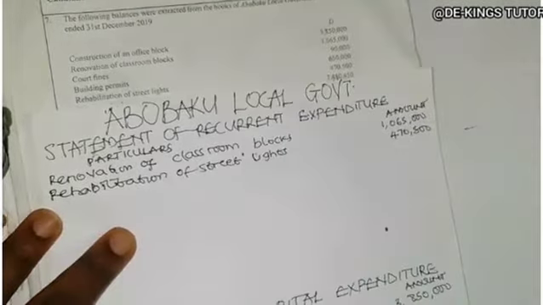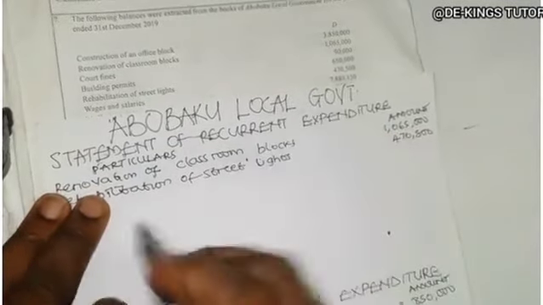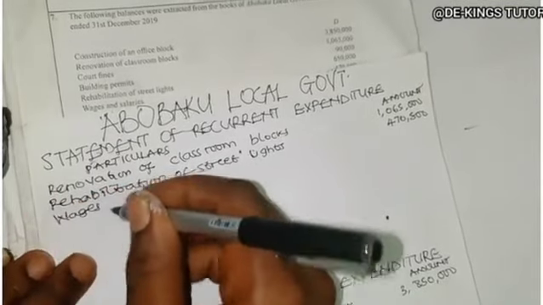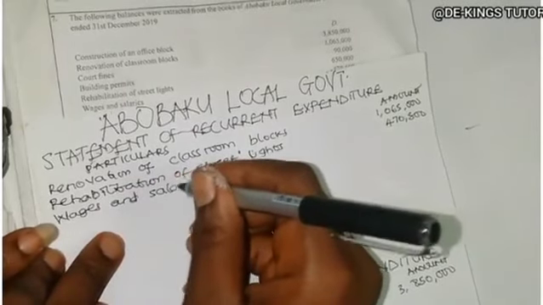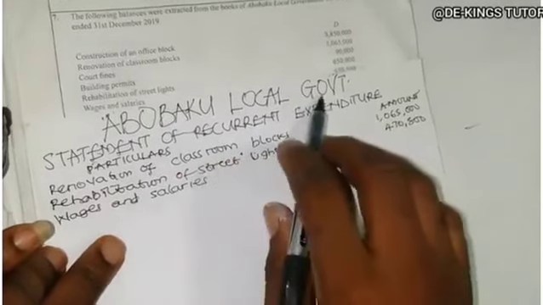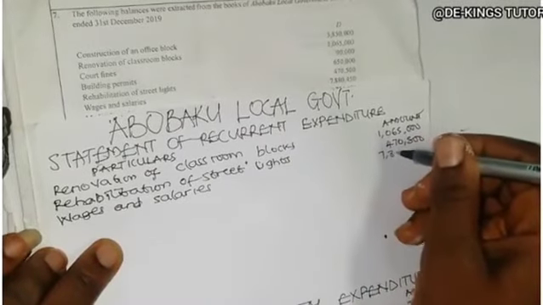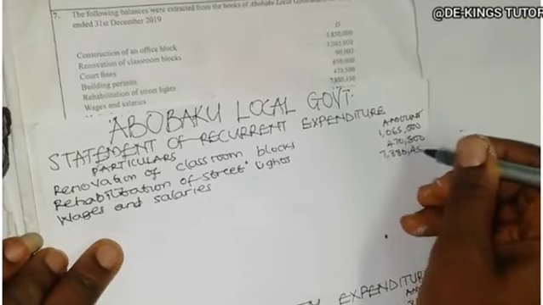470,500. The next one said wages and salary. So they pay their workers probably monthly, so it's a recurrent expenditure. So I have wages and salaries. How much is it? 7,880,450.